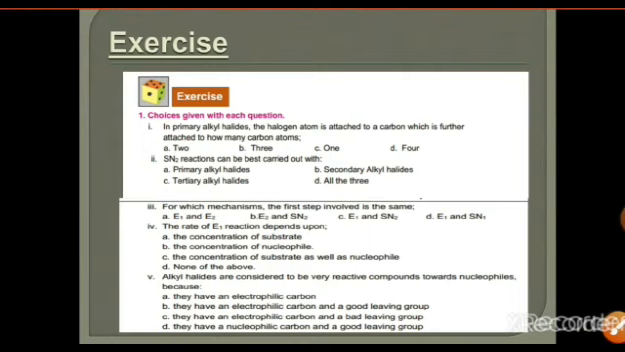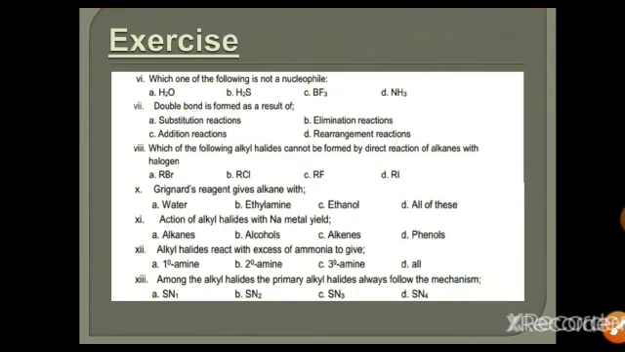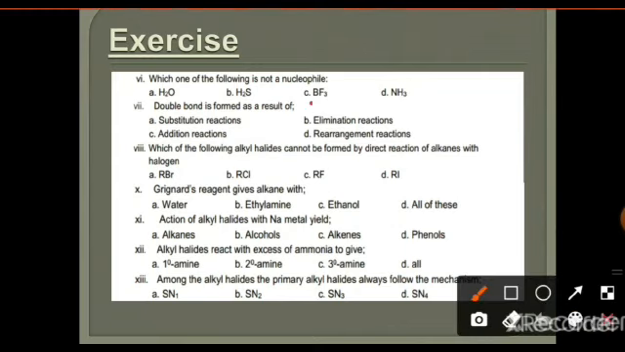Alkyl halides are considered to be very reactive compounds toward nucleophiles, because alkyl halides have both an electrophilic carbon and a good leaving group. Which of the following is not a nucleophile? Among all of these, only BF3 is an electron deficient species, so it doesn't act as a nucleophile, it acts as an electrophile. The correct answer is BF3.